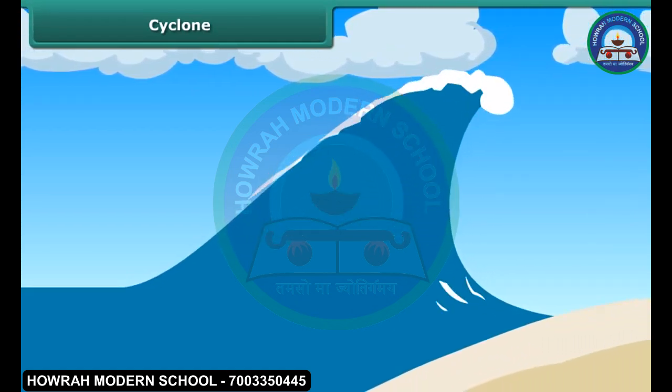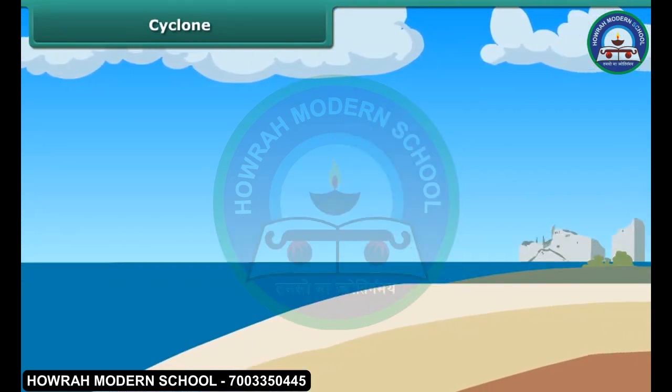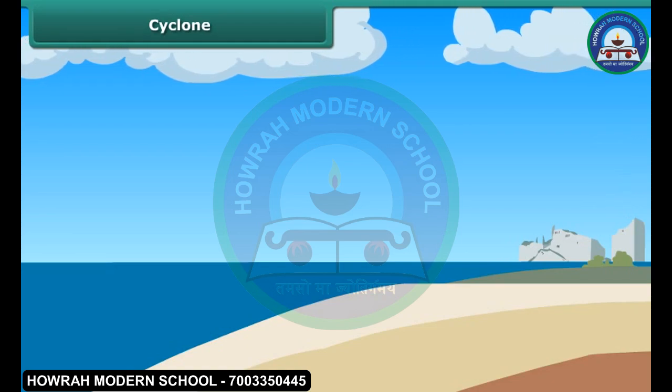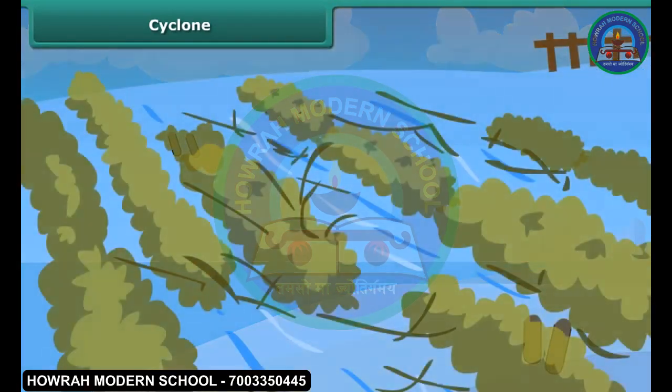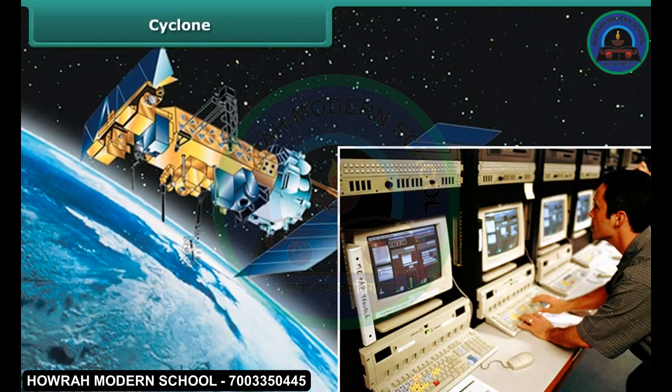As a result, the seawater enters the low-lying coastal areas, causing loss of life and property. It also causes heavy floods. As a result, fertility of a soil can also be reduced. Now it has become possible to monitor cyclones with the help of satellites and radars.